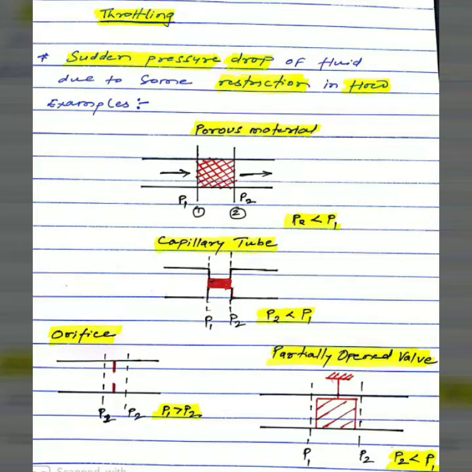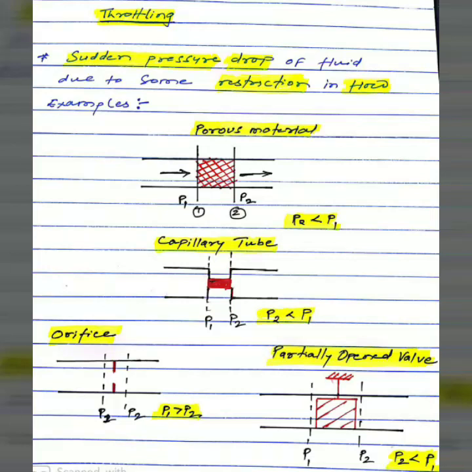First one is flow through a porous material. Second one is flow through a capillary tube. Third one is flow through an orifice, and fourth one is flow through a partially open valve. In all these cases, the inlet pressure will be more than the outlet pressure.